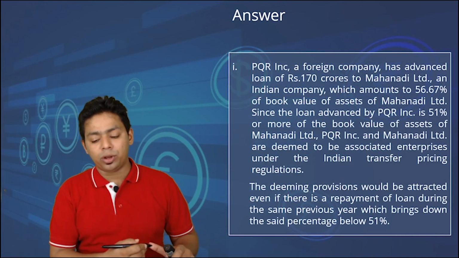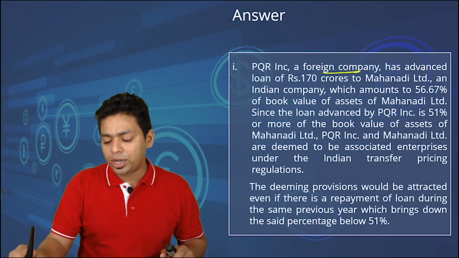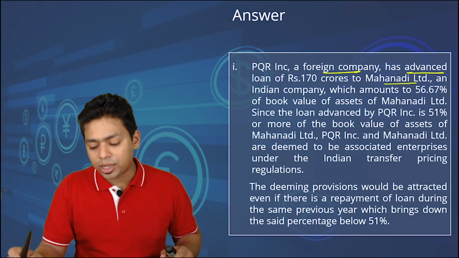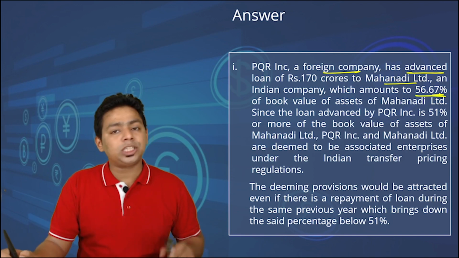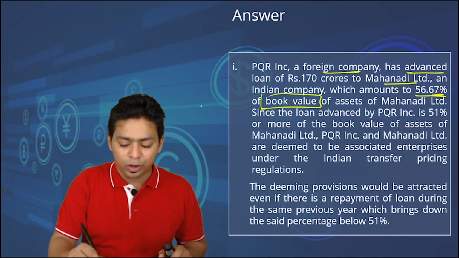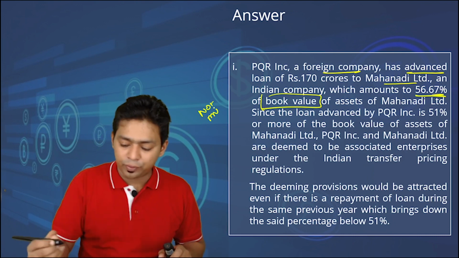Look at the presentation model. PQR Inc., a foreign company, has advanced a loan of 170 crore to Mahanandi Limited, an Indian company, which amounts to 56.67% of the book value, not the market value, okay.